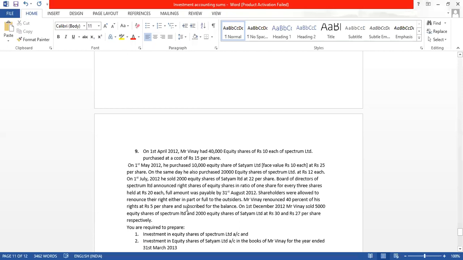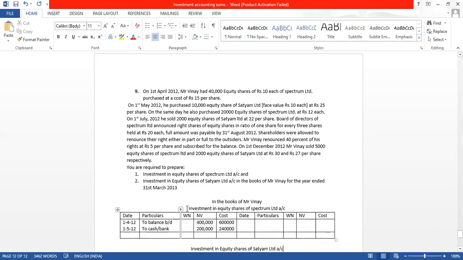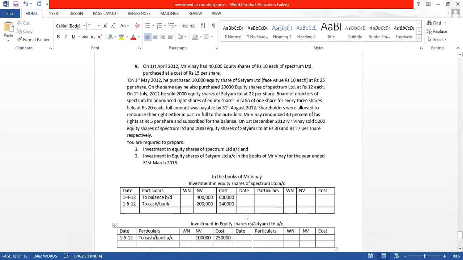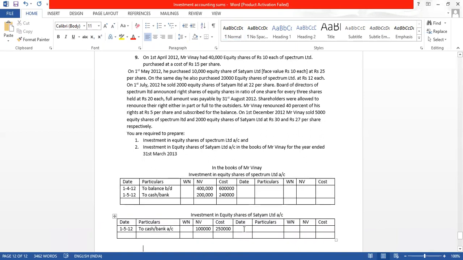Now they say on 1st July 2012, he sold 20,000 equity shares of Satyam Limited at 22 rupees per share. Is the date 1st July? So on 1st July, which company's share? Satyam Limited share. So on 1st July 2012, he sold.